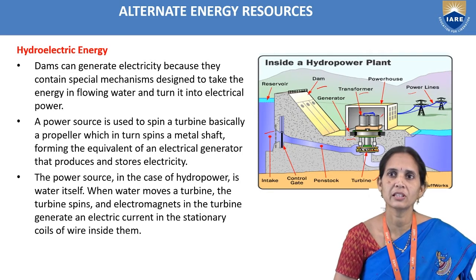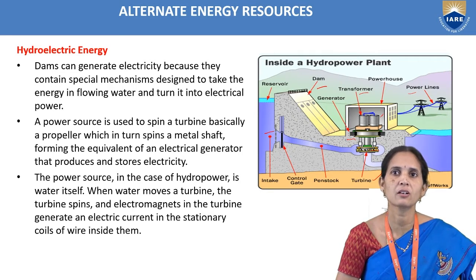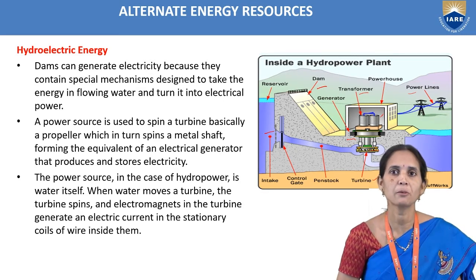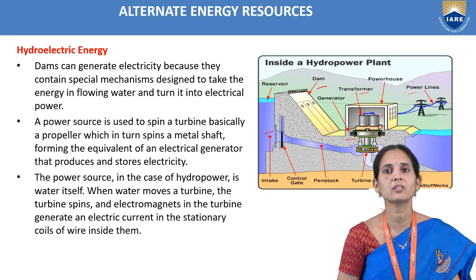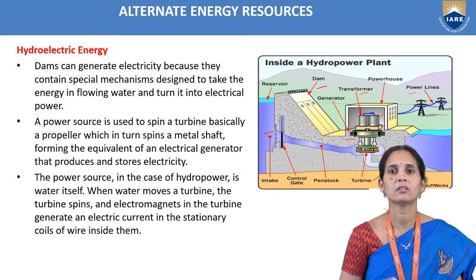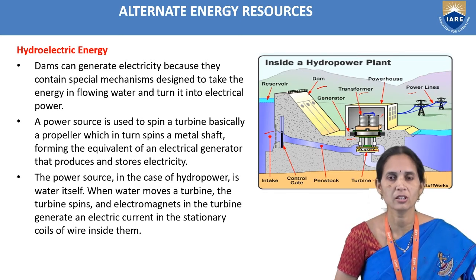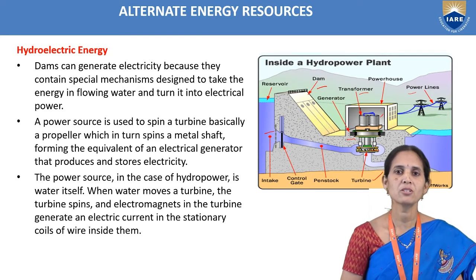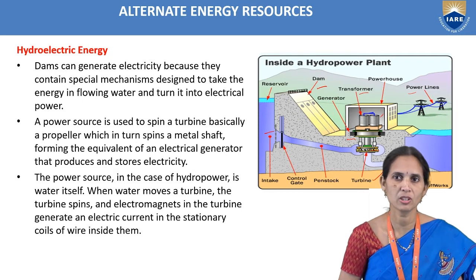So dams can generate electricity because they contain a special mechanism designed to take the energy in flowing water and turn it into electrical power. So the power source is used to spin the turbine, basically a propeller, which in turn spins the metal shaft, and here it is converted into electricity by arranging the electrical generator. So the power source in case of hydropower is water itself.